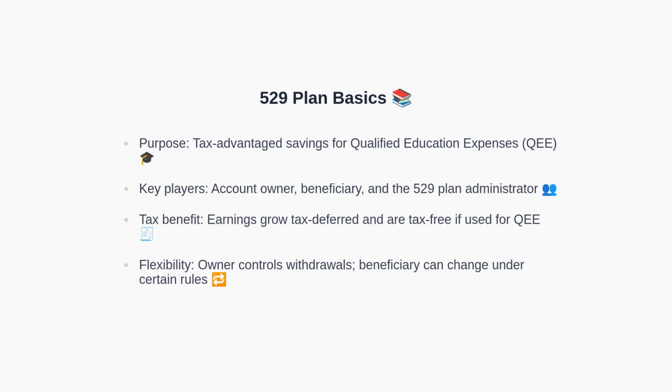The core tax benefit is that earnings grow tax-deferred and are tax-free if used for qualified education expenses. The account owner retains control over withdrawals and can sometimes change the beneficiary within family limits. With the basics covered, we can now address the reimbursement myth and the payment method choices.